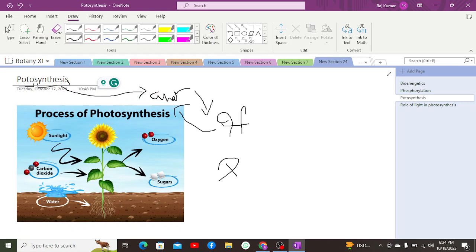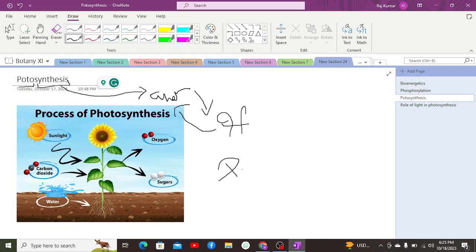But sometimes photolysis occurs there, because photolysis is the splitting of water into proton and oxygen, and the energy released from photolysis is utilized by the stromal thylakoid, in case of an excessive amount of energy being required.